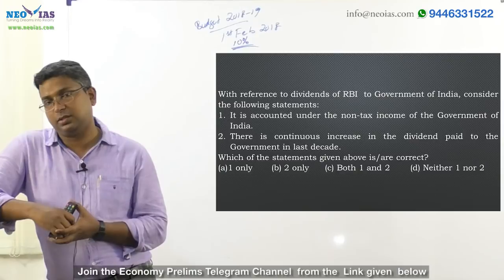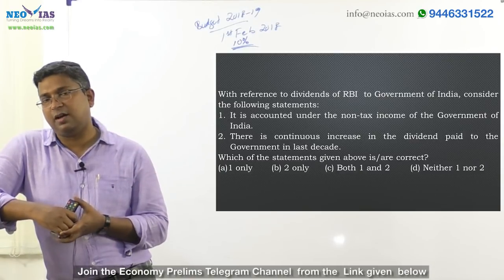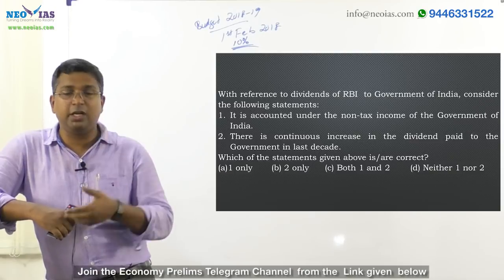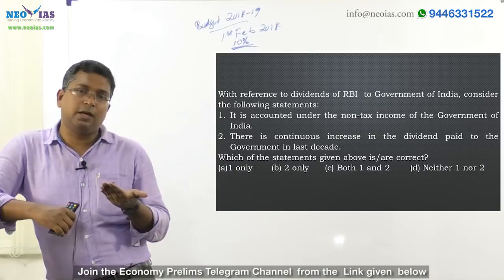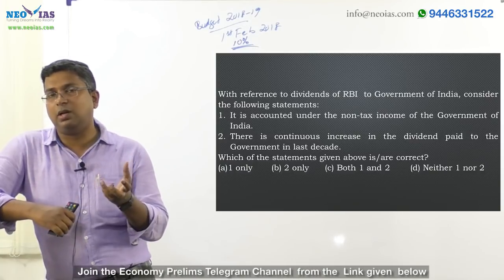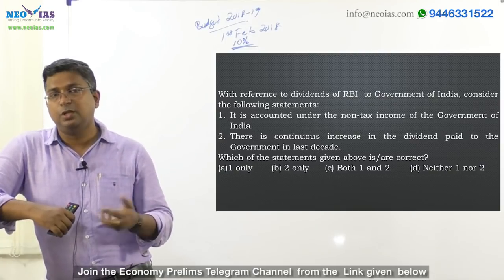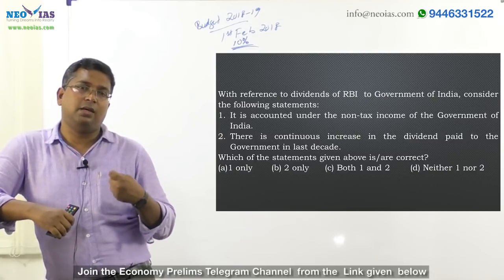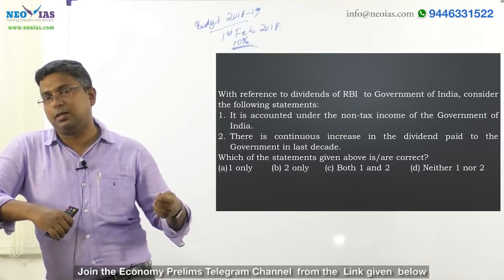Similarly, salaries for RBI staff and printing new currency are all expenses for RBI. If the income of RBI is more than its expenses, we say that RBI has a surplus, and this surplus RBI transfers to the central government as dividend.